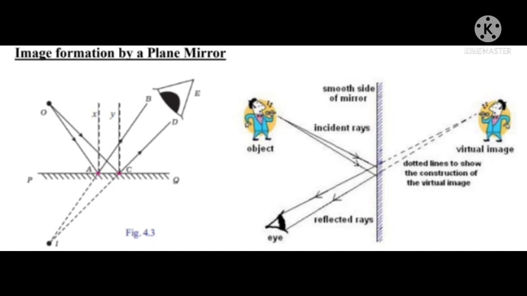Dotted lines show the construction of the virtual image. Here the image is a virtual image, denoted by the dotted lines. The point I is the point of the image.